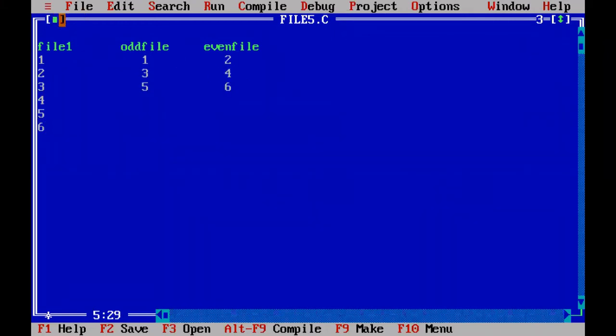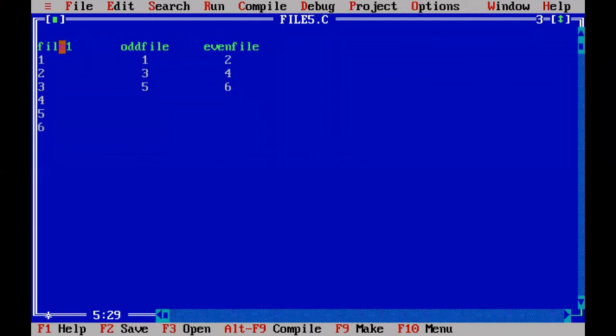So when you open file 1 in reading mode and read one integer, if it is an even number, you store it into the even file. If it is an odd number, you store it into the odd file. So you are writing into the odd file and the even file. These two files must be opened in writing mode. Let me explain one more time.